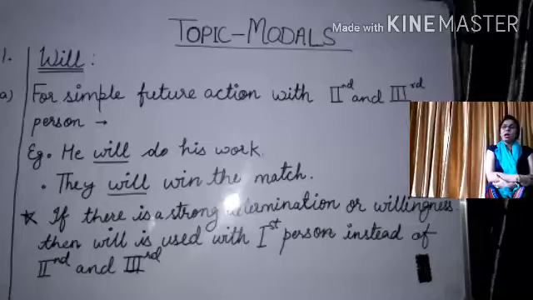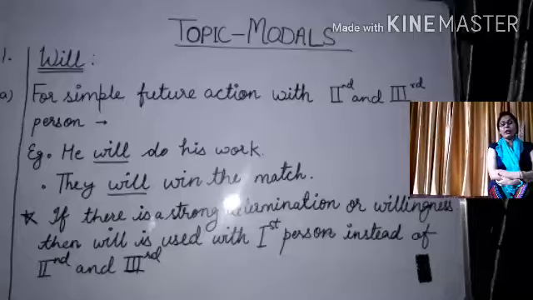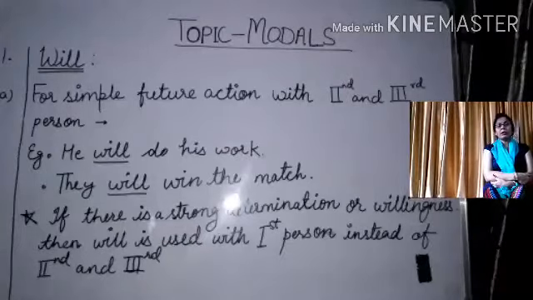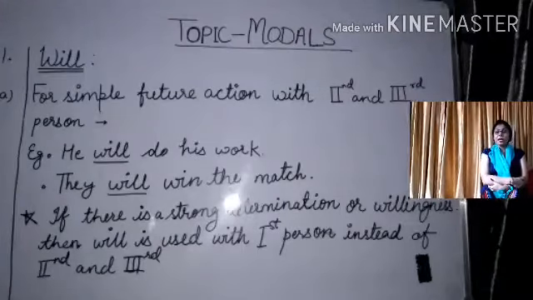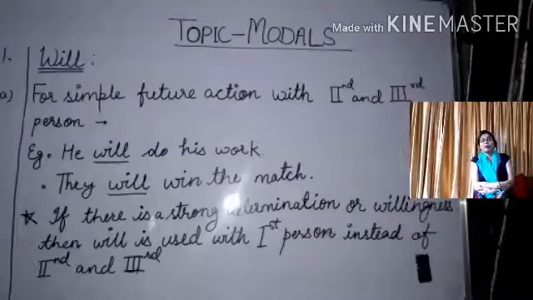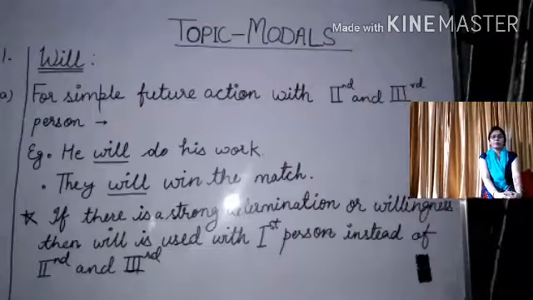For example, he will do his work. Will is showing here a simple future action, that the boy will do the work in the coming future. The next is, they will win the match. They will win the match also shows a simple future action. But there is an exception.